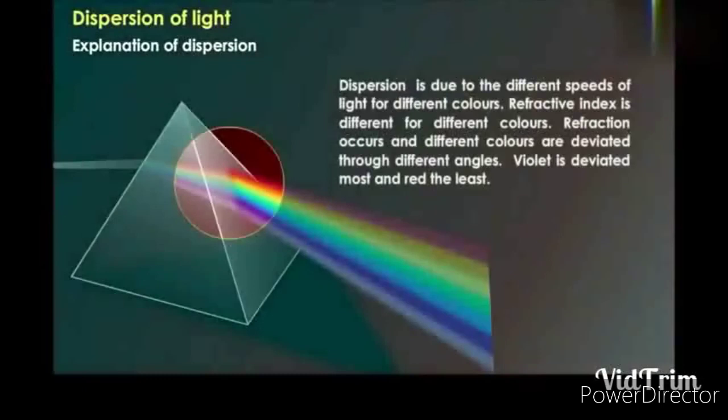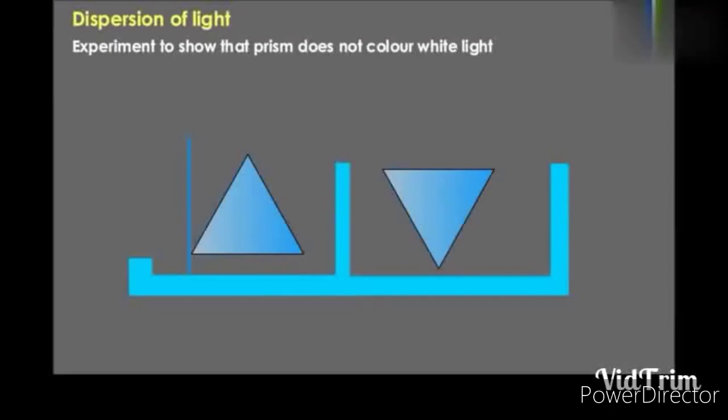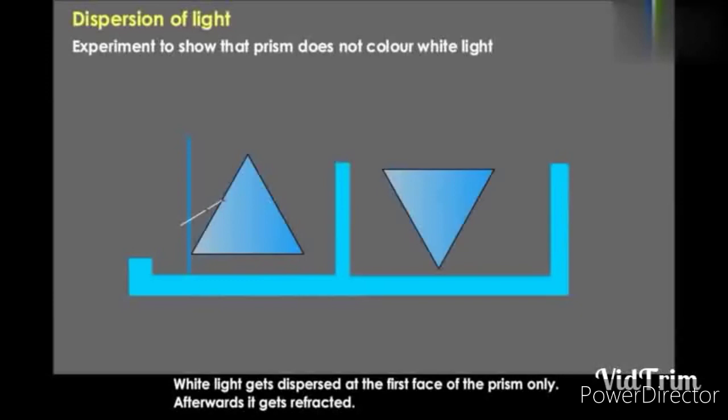The explanation of the dispersion is the different speeds of the light for different colors. Refractive index is different for different colors. Refraction occurs and different colors are deviated through different angles. Violet is deviated most and red least. So because of the different speeds, because of the different refractive index for the different colors, dispersion occurs. Experiment to show the prism does not color the light.